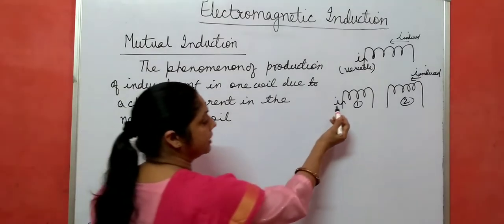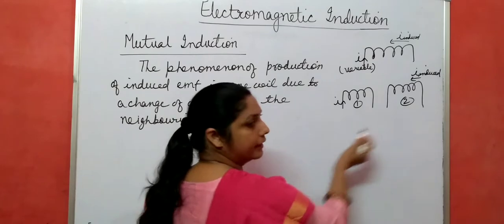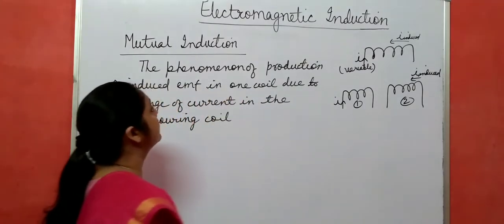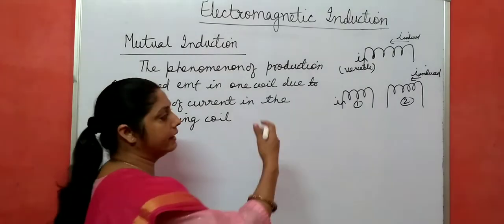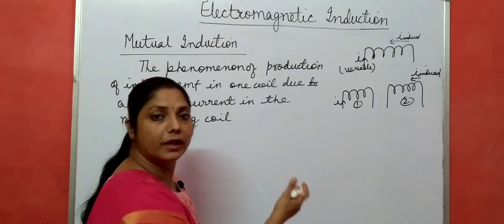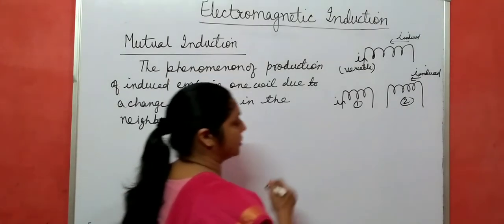If current is changing in one coil, EMF is induced in another coil. This is mutual induction. Why does this happen? Why is EMF induced in another coil when current is changing in one coil? Let us discuss this.